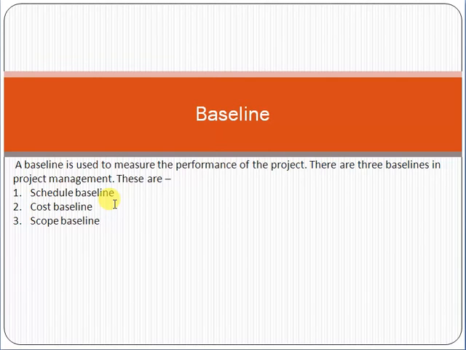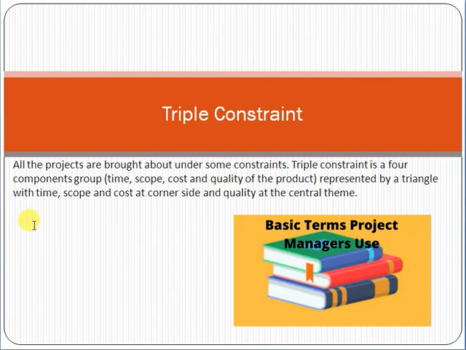If we are, that means we are going good. If not, that means it is not good and we have to revise the baseline. So the purpose of baseline is to measure the performance of a project in terms of schedule, cost and scope. That is called the concept of baseline.